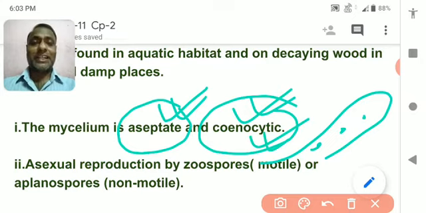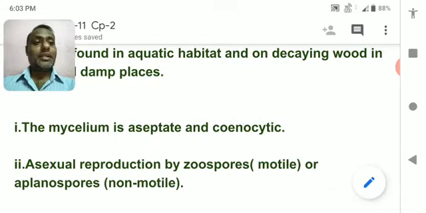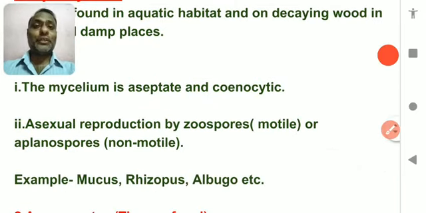In heredity, another term is given to this. You can say polynucleate structure. We will explain that in another class.